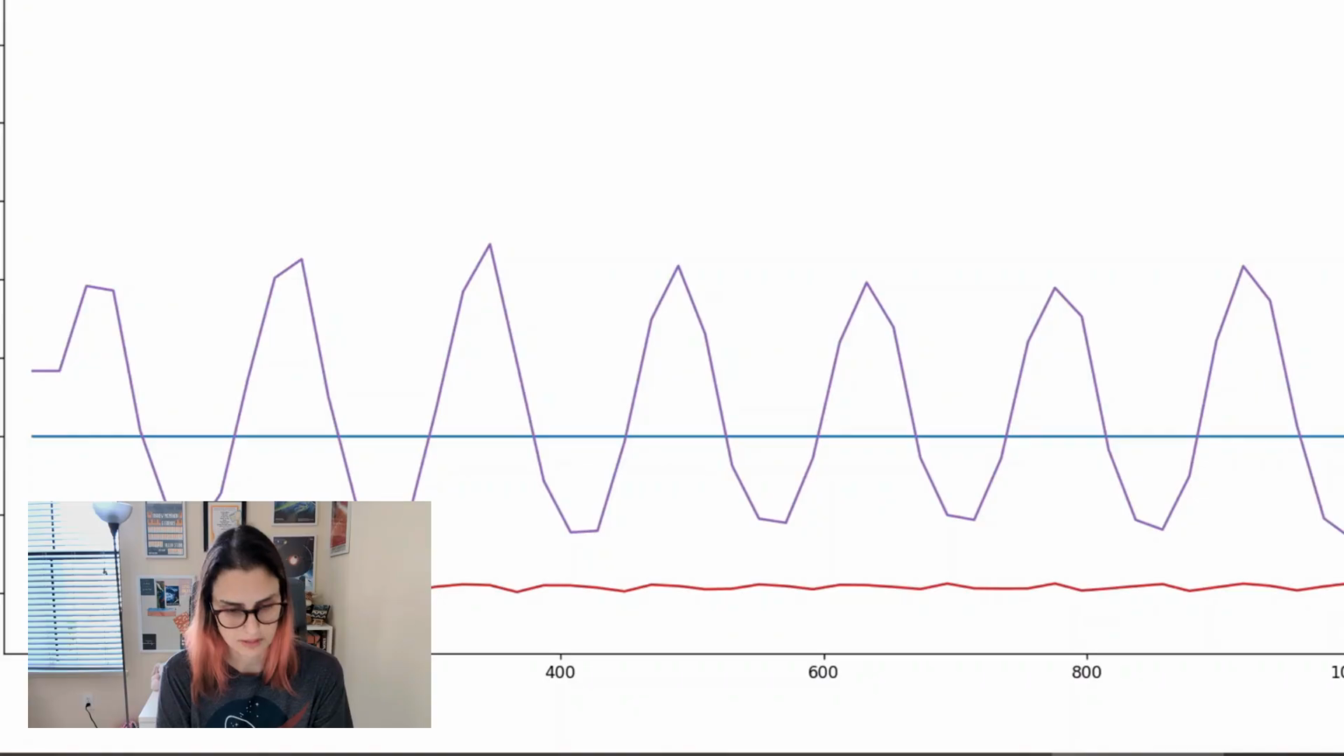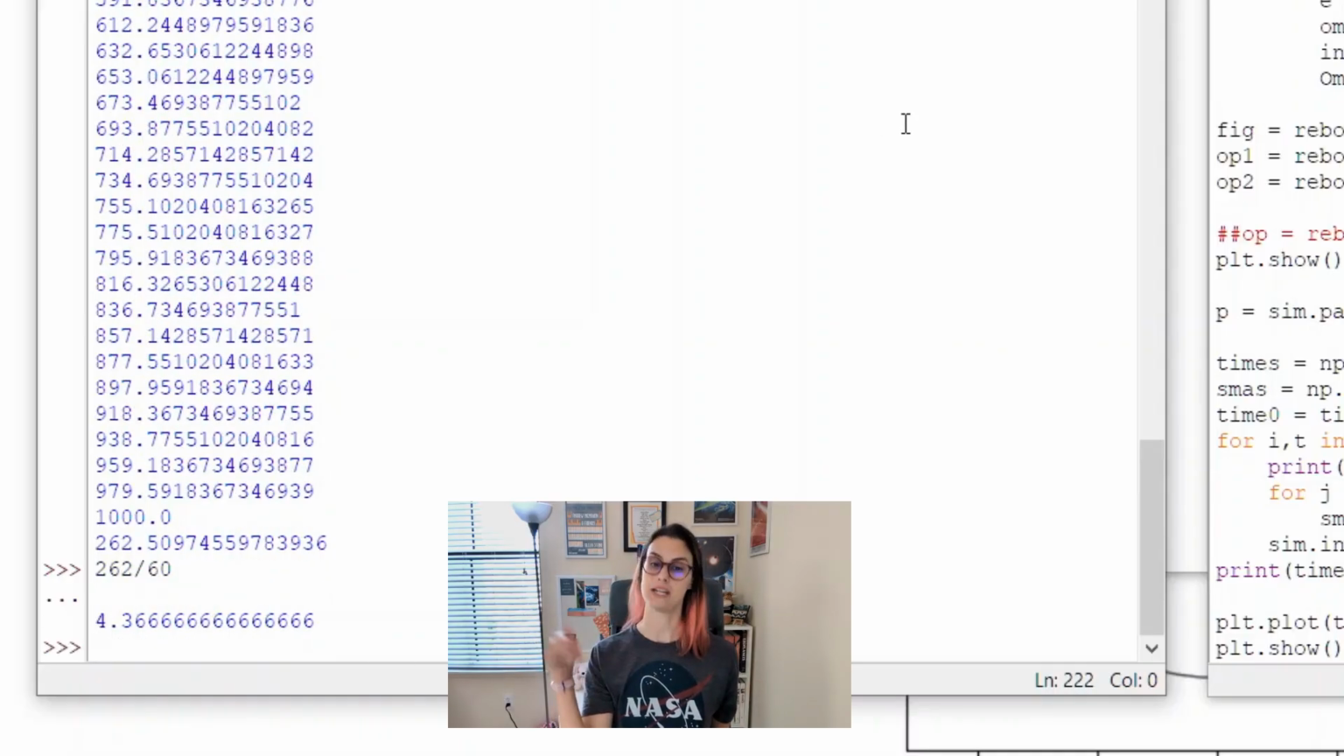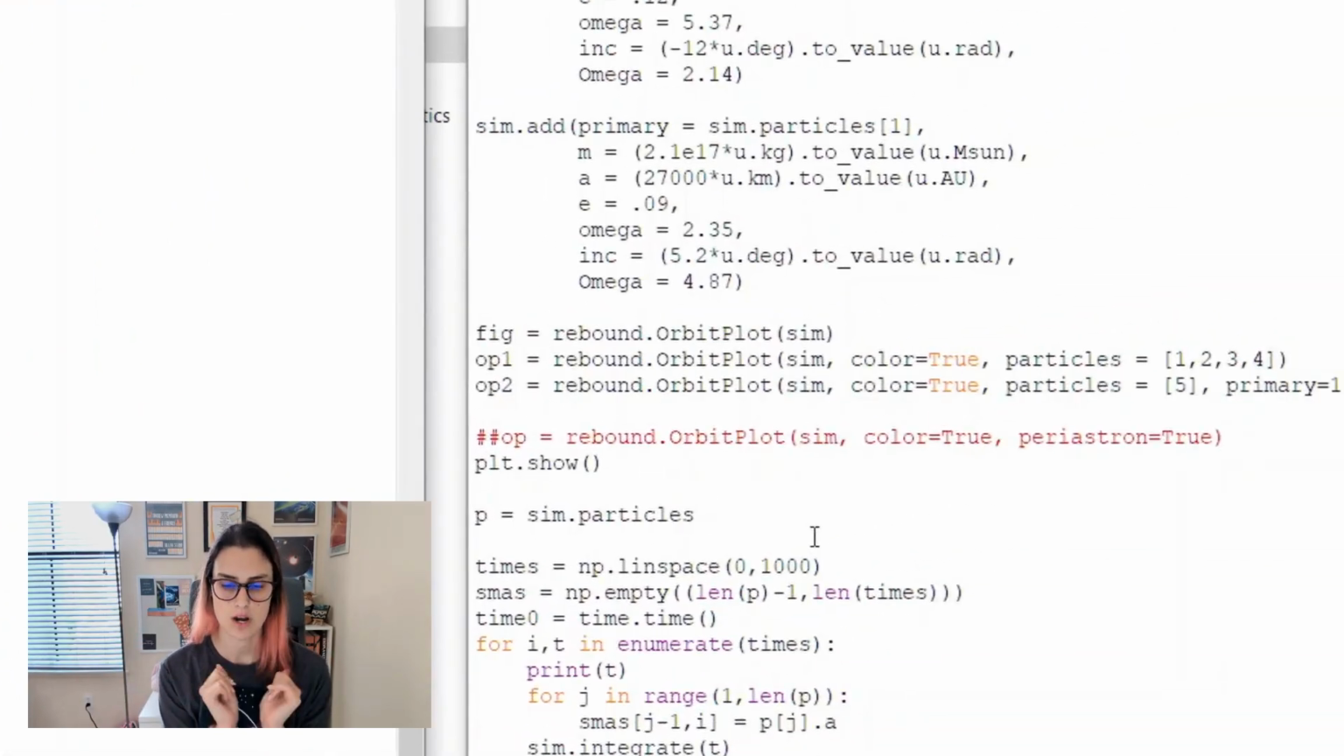Obviously with terrible resolution because I only did 50 time steps. Not unstable though for 1,000 years at least. That took 262 seconds, over 4 minutes. Too long. Let's say that's the closest-in moon.